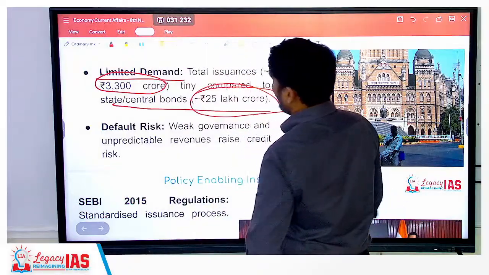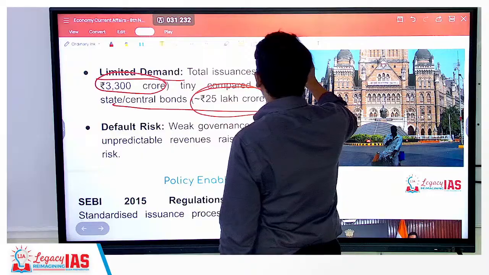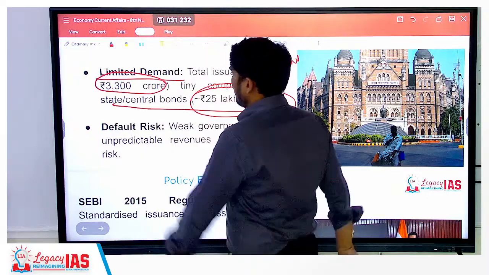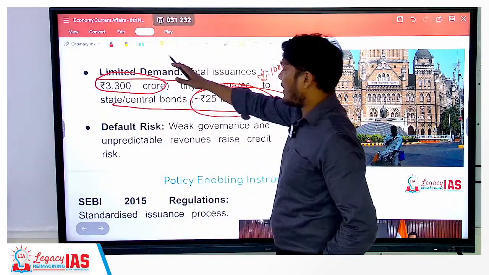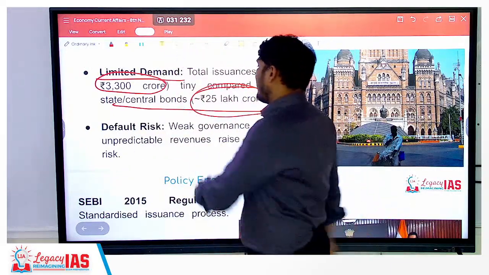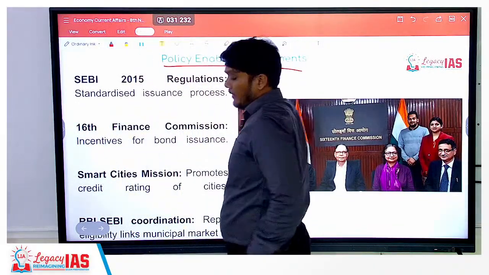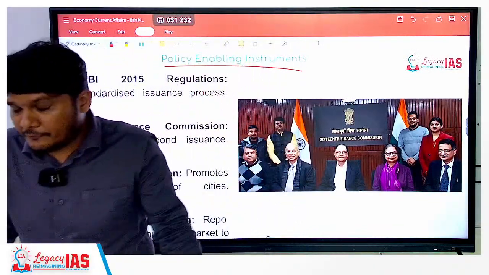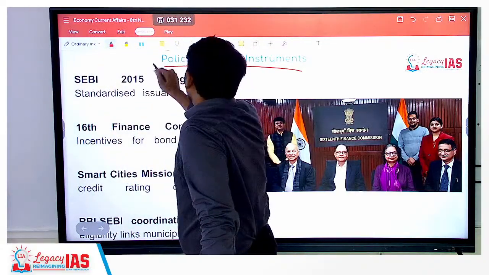That means almost 100 times is the issuance of state and central bonds, as a result of which, and the credit quality is also weak, there will definitely be a default risk.